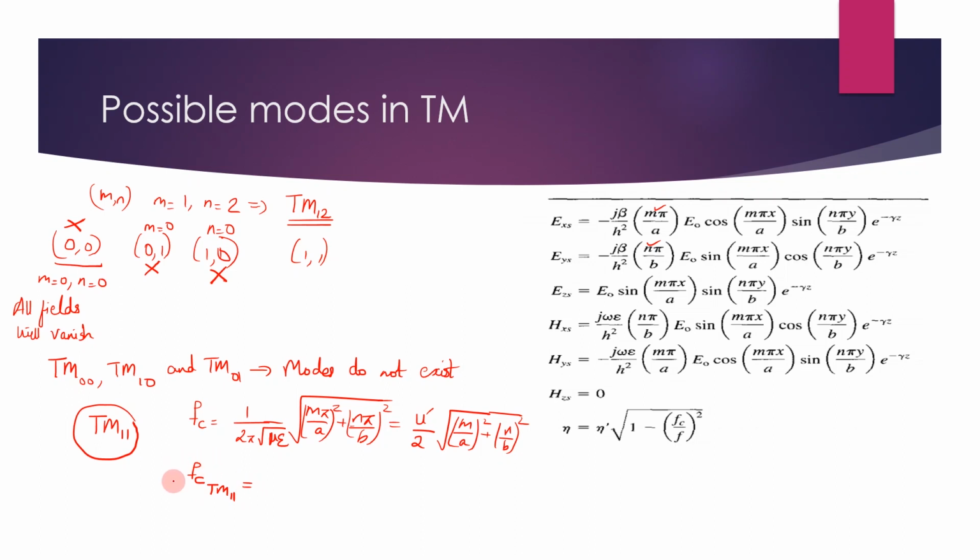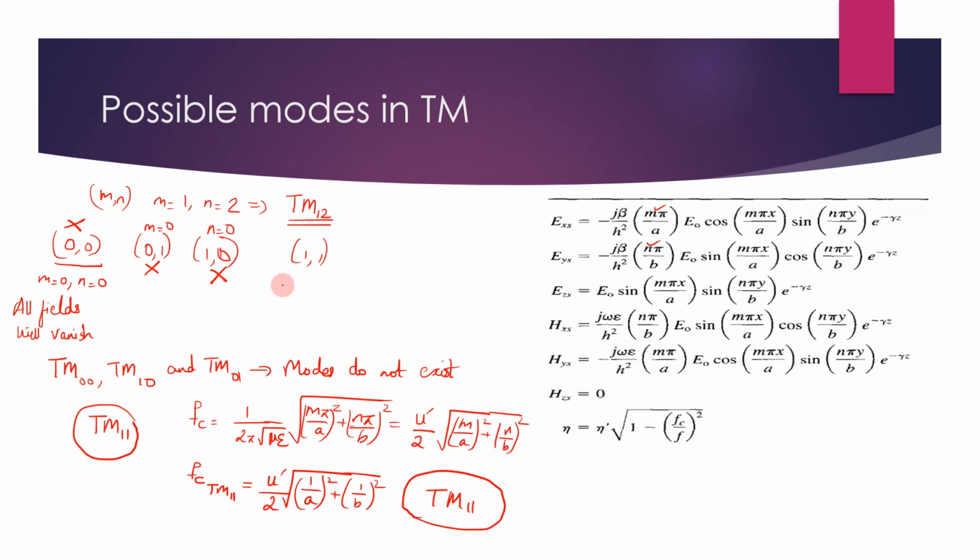This shows the cutoff frequency corresponding to TM11 mode. You can write it like this: u dash by 2 into square root of 1 by a the whole square plus 1 by b the whole square. So the lowest possible mode in TM is TM11 mode. That is one thing you should remember.